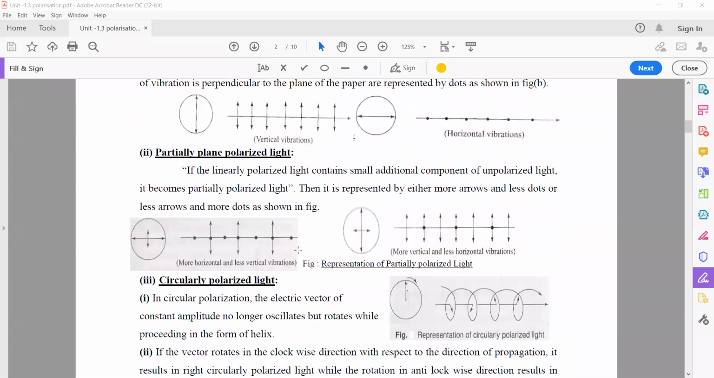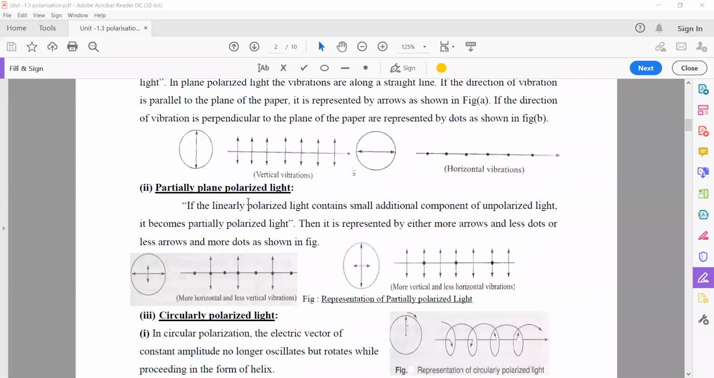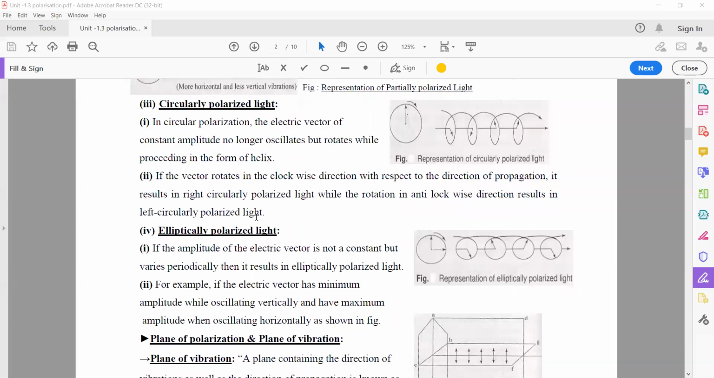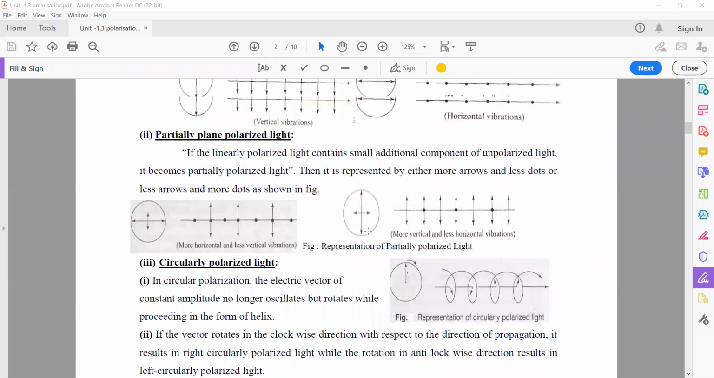So these are the four types of polarized light. One is plane polarized light, partially plane polarized light, circular polarized light, and finally elliptical polarized light.